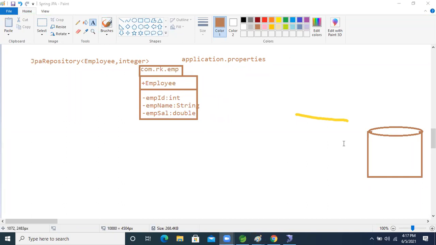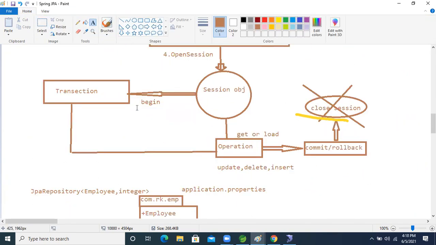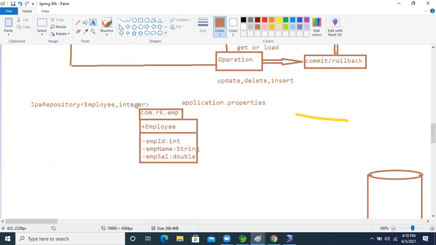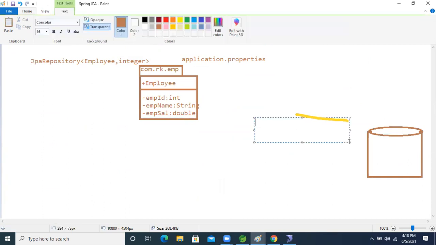Okay, so now, guys, what will we do? I want to perform a save operation. For that, JPA repository is given. By whom? Internally, these operations will be completed inside it because of this interface. This is the beauty of Spring Boot.